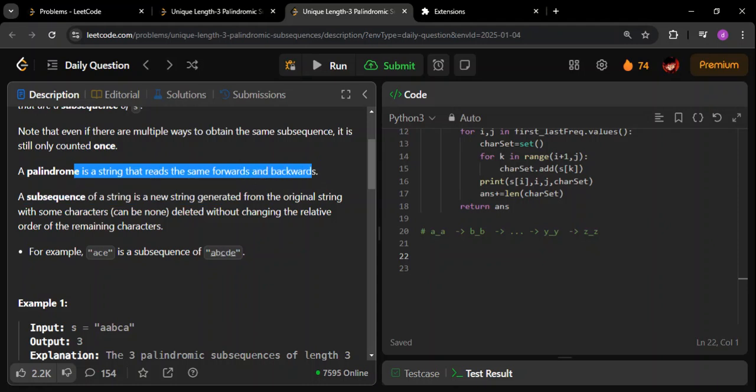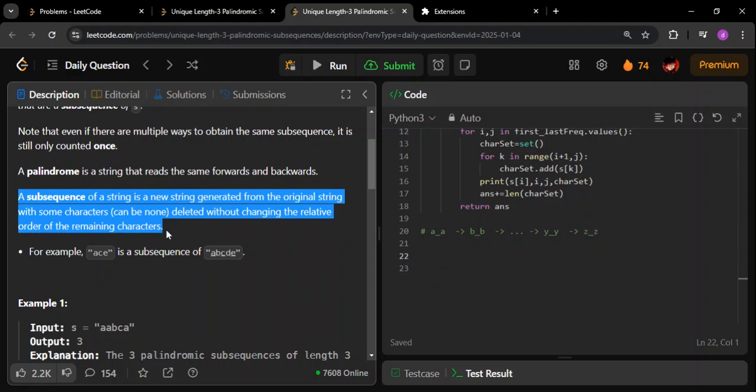A palindrome is a string that reads the same forward and backward. Okay, this thing I showed you with the example. If you read from left to right and from right to left, it will still be the same. Okay, as simple as that. Now they're giving a definition of subsequence. I will give you an example for that.